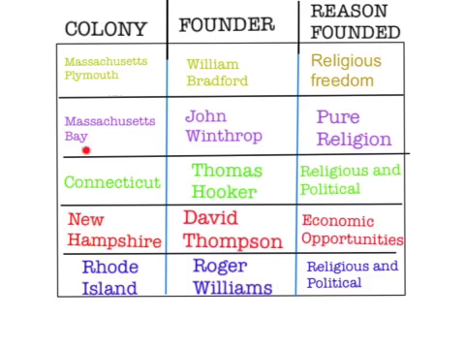Now, Massachusetts Bay. This was founded by a man named John Winthrop because he felt that the churches in England were not pure enough. So he made his own colony. Next, Connecticut. It was founded by a man named Thomas Hooker for religious and political reasons. New Hampshire, which was founded by David Thompson for farming and economic opportunities. Next, Rhode Island, which was founded by Roger Williams for religious and political reasons.